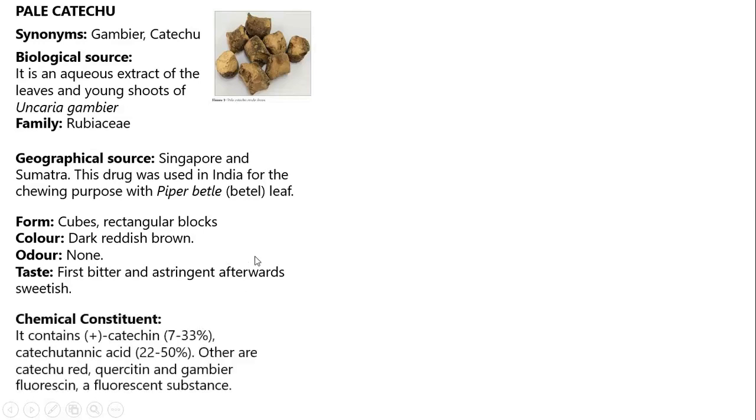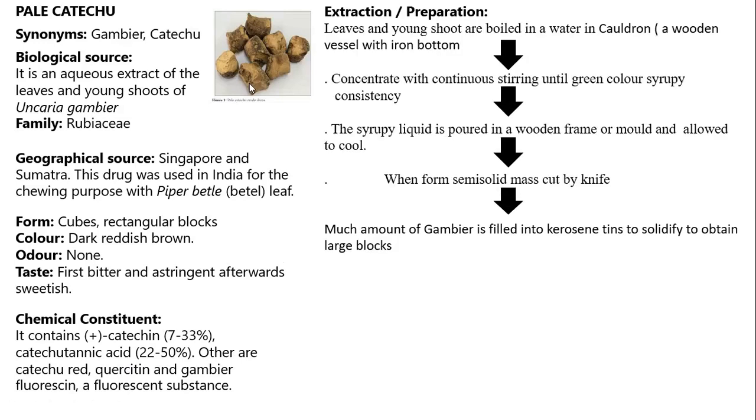Okay, so the chemical components are catechin and catechinic acid in it, other catechin, red, quercetin. Then, from the name Gambir itself, the chemical components are Gambir fluorescein, fluorescent compounds. In case of this drug, you observe an extraction procedure.